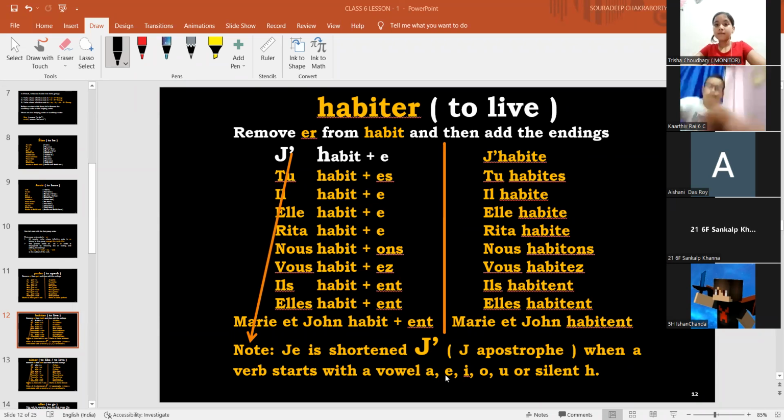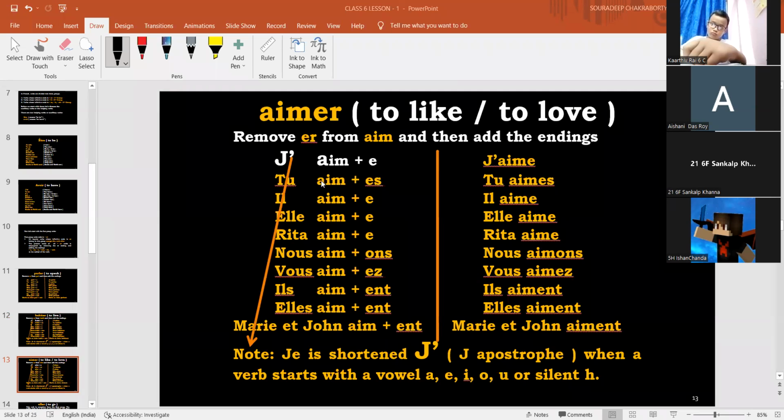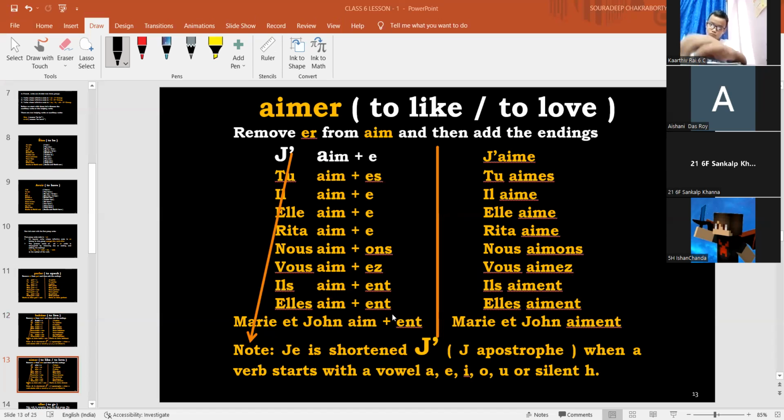When a verb starts with a vowel, a, e, i, o, u or silent h, you can see here the verb starts with a vowel. In this case, that is why we are giving that apostrophe sign. Isn't it? Right?